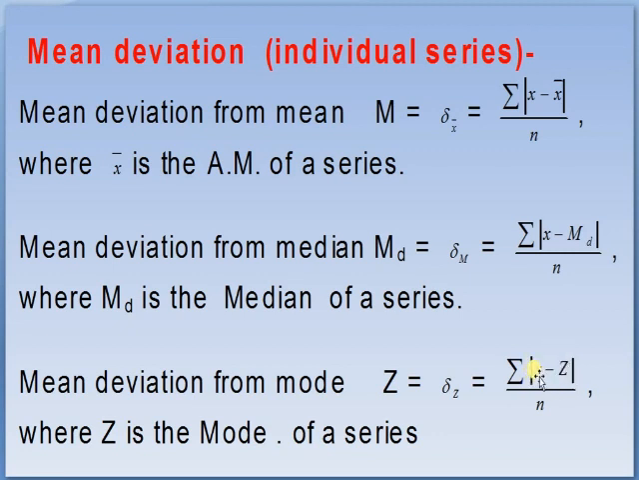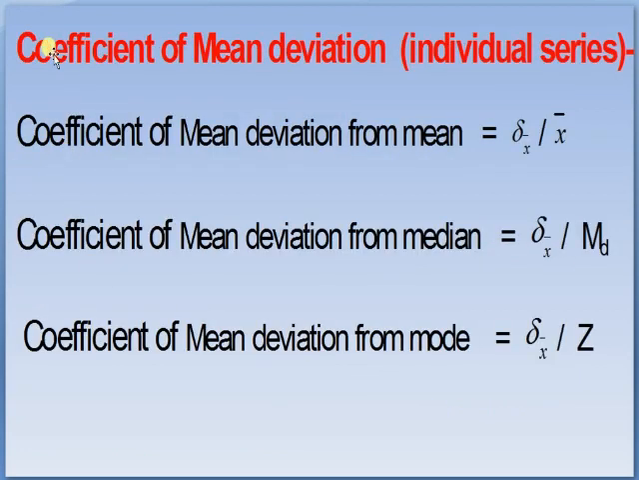Mean deviation from mode, represented by delta z, can be calculated by summation of mod of x minus z divided by n. First we calculate the mode from the series, and then we subtract the mode from each of the xi values and take the sum of all negative and positive values as positive, and divide the sum by n. Then we get delta z.